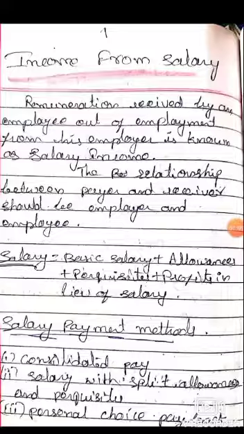Next method is salary with split allowances and perquisites. It is completely opposite to the consolidated pay. In consolidated pay the amount is paid in a lump sum, but in the second method the salary is divided into periodical payments, and allowances and perquisites are also added to the salary.